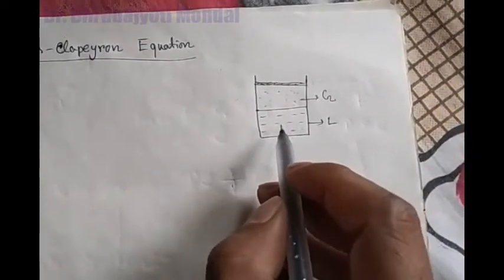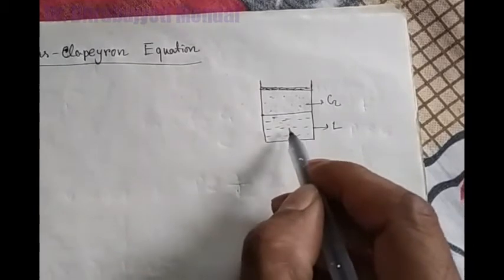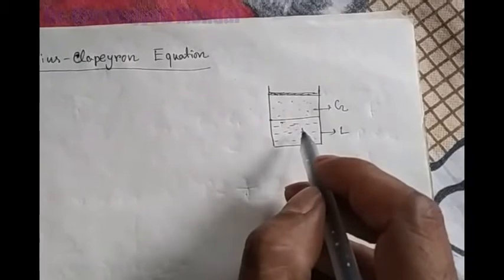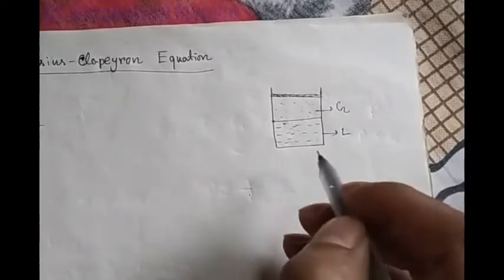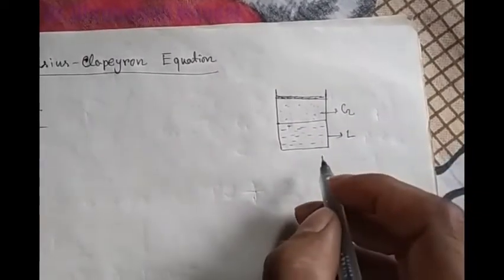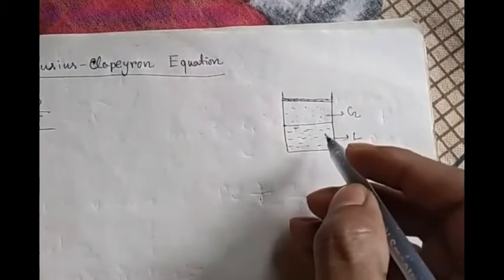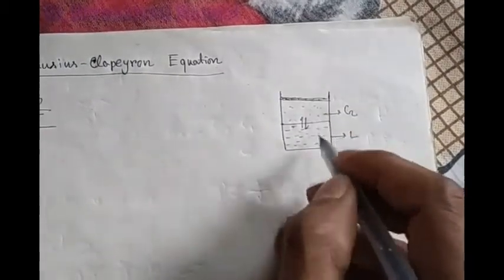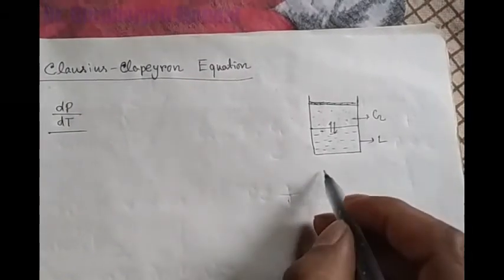So first consider this system. As I told you, this is the liquid and this is the gas, and these two phases are in equilibrium. For example, consider liquid water in equilibrium with water vapor. Now first consider this at a constant pressure.